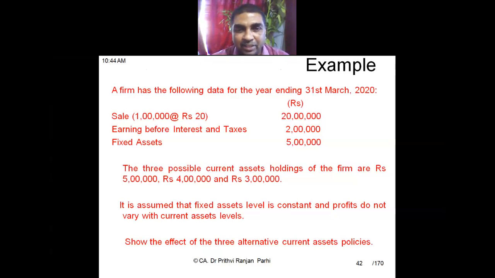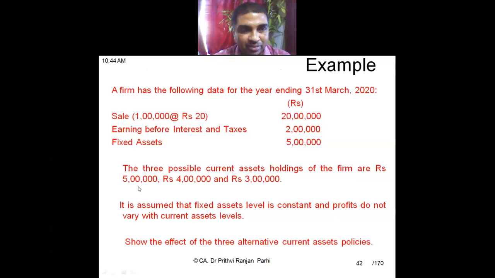So as you can see, there are three alternative policies as regards current asset management or working capital management. One case suggests current assets should be maintained at the level of 5 lakh. Another case suggests it can be maintained at the level of 4 lakh. Third case is 3 lakh. Now, which one is conservative, which one is aggressive, which one is moderate? Can you say?